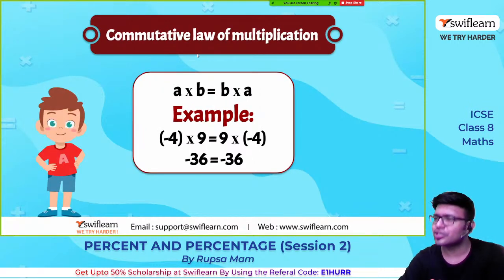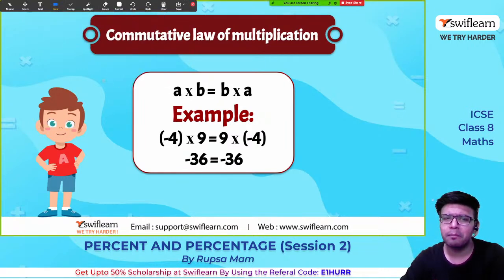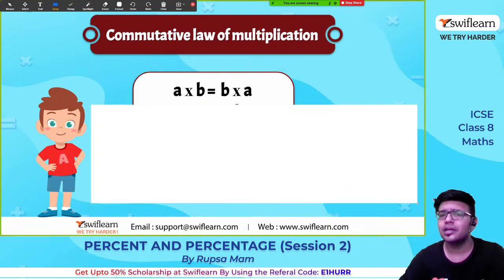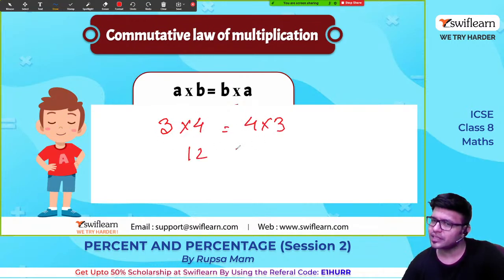So next, commutative law of multiplication. Now, can this commutative law be used for multiplication? Like a into b, will it be equal to b into a? Yes, of course. Let a, b be any number, maybe positive, maybe negative, maybe zero, anything. So if a is 3 and b is 4, 3 into 4 is 12. Will I get 4 into 3 as 12? Yes, indeed, I'll get 4 into 3 is 12.